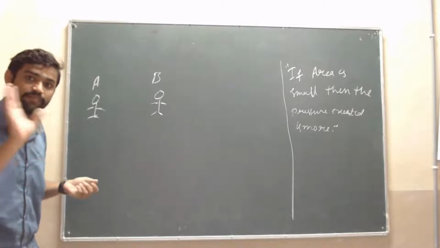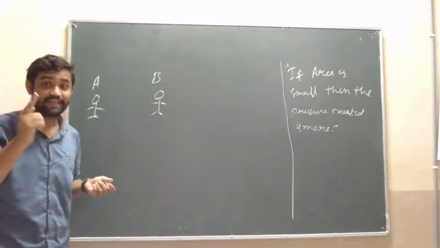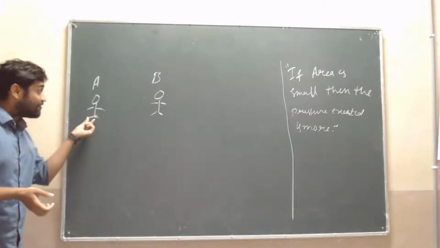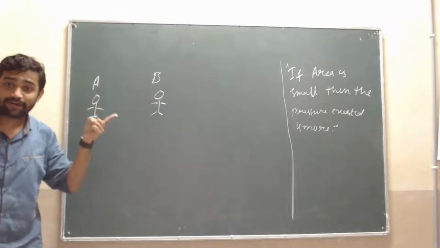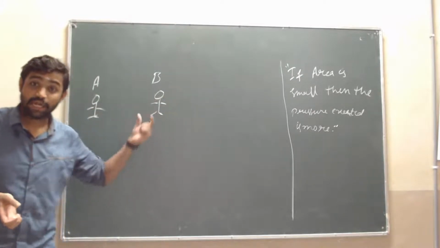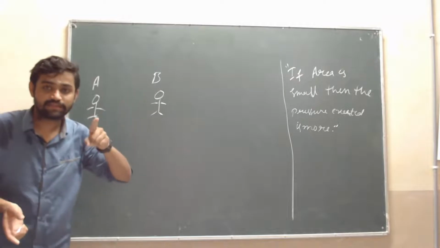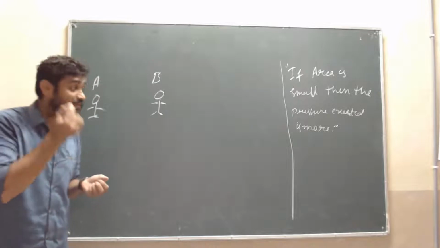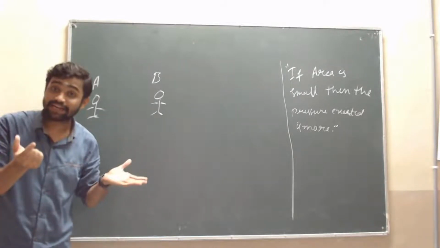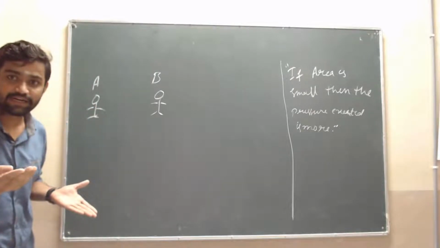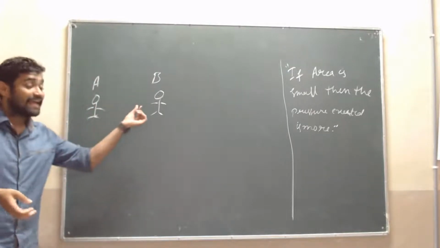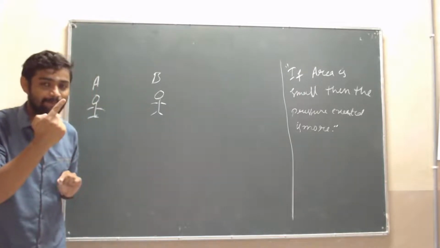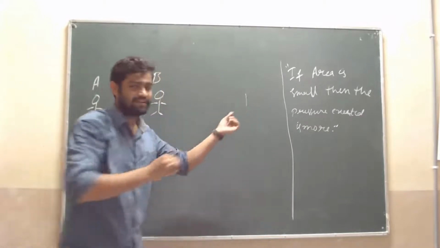What will he do? He will say, I will poke you with a syringe or with a needle, and start a fight. Are you getting my point? See here, A will poke B with his finger. B will poke with a syringe, a needle. Isn't it? Then which one will pain more, the needle or a finger? Simple, sir. Needle. Why? That is because the area of that needle is smaller than the finger.